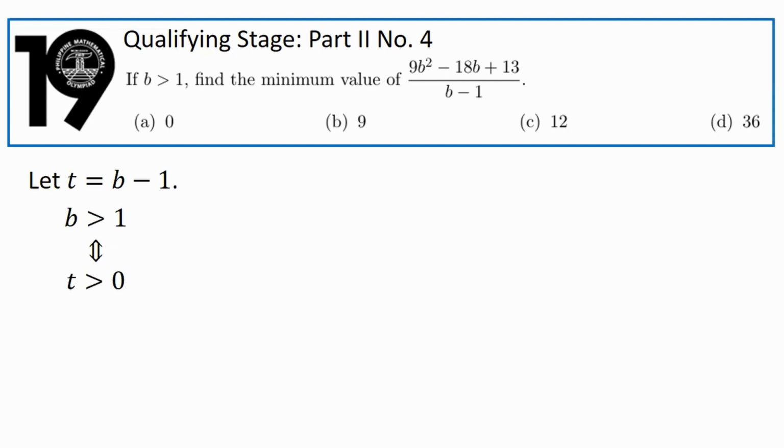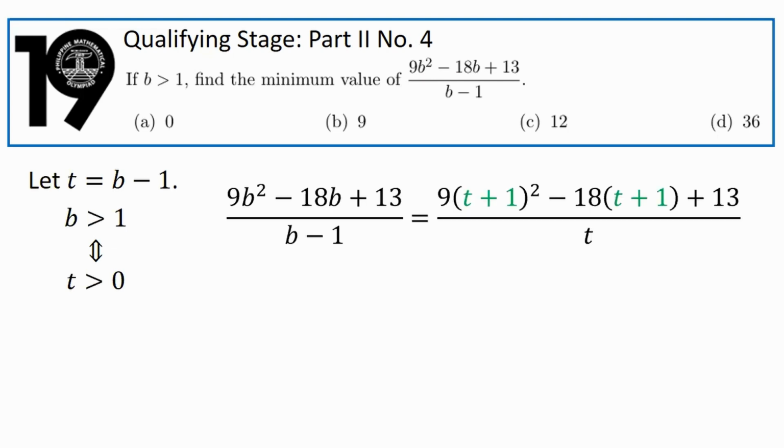And also in the given expression, the denominator b minus 1 becomes t, and in the numerator, all occurrences of b can be replaced by t plus 1. You can verify the algebra. I'll skip the details, but this is going to turn into a really nice and simple expression: 9t plus 4 over t. So what we want to do is to minimize the sum, where we see that if we multiply 9t and 4 over t, this is going to clean up rather well when we get their product.